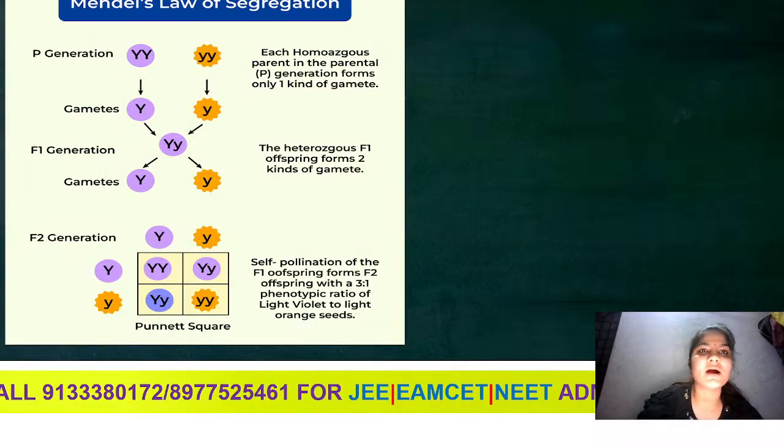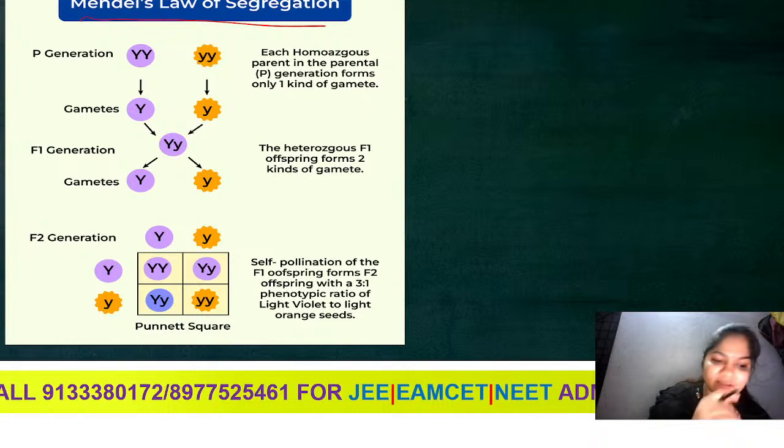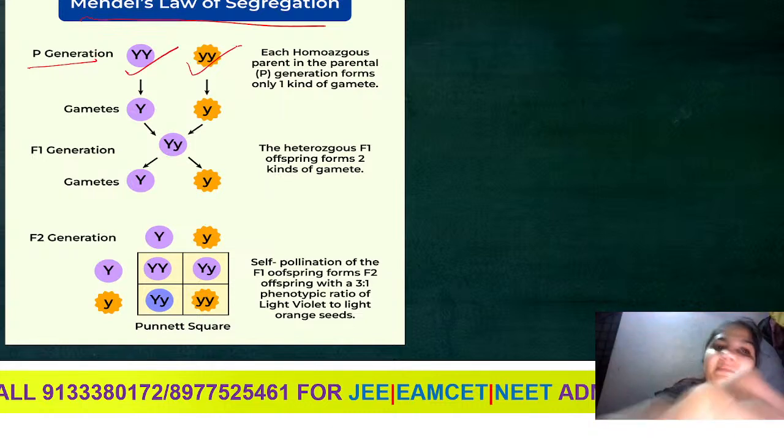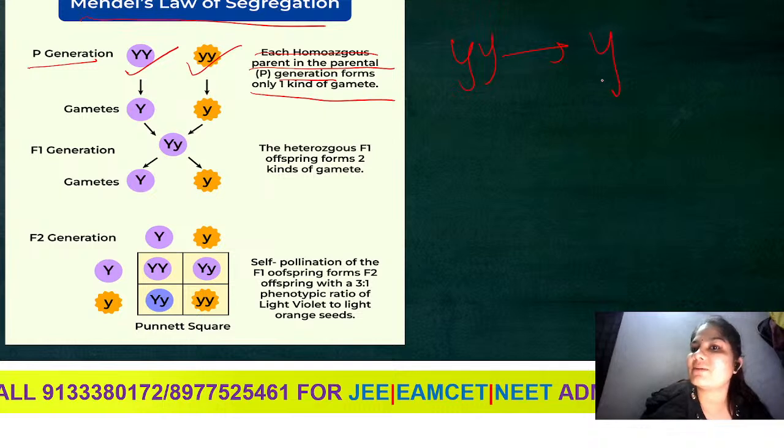Now, let us study Mendel's law of segregation. In the law of segregation, what happens? Gametes receive one allele from each parent. One parent is in YY condition and the other parent is in small y condition. That means each homozygous parent in the parental generation forms only one kind of gamete. If it is small y, the gamete will be small y only. It is not going to give me any capital Y.